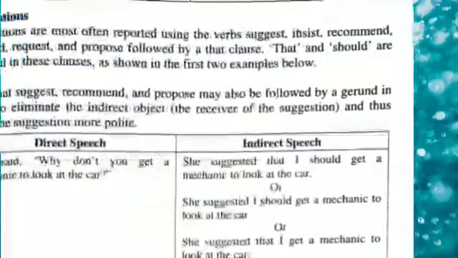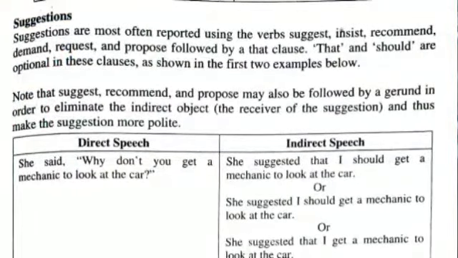Next, suggestions. Suggestions are most often reported using the verbs suggest, insist, recommend, demand, request, and propose, followed by a that clause. That and should are optional in these clauses, as shown in the first two examples below.